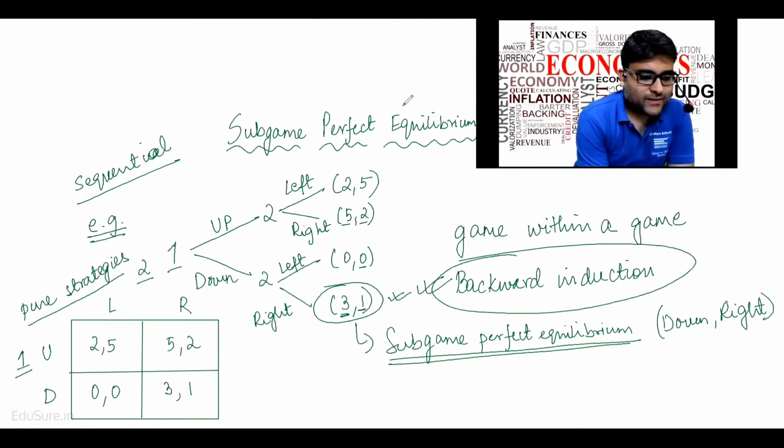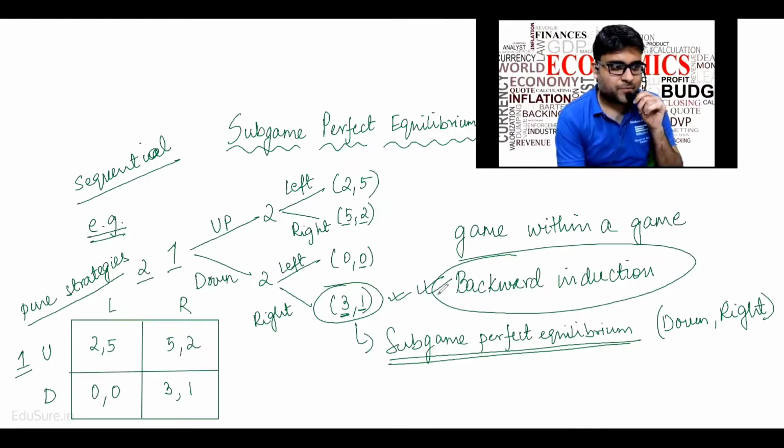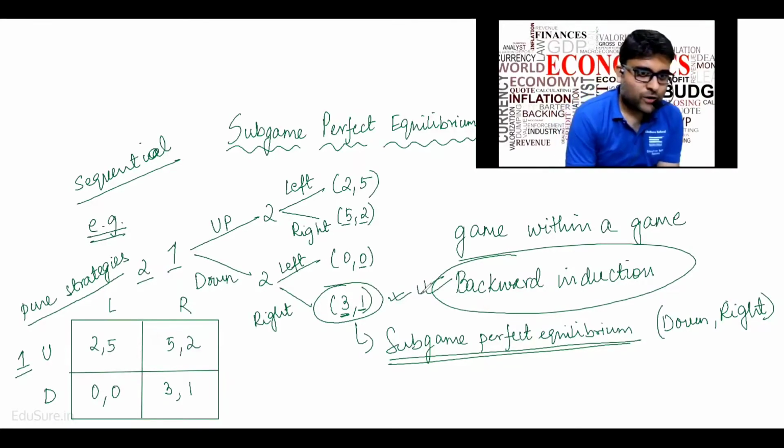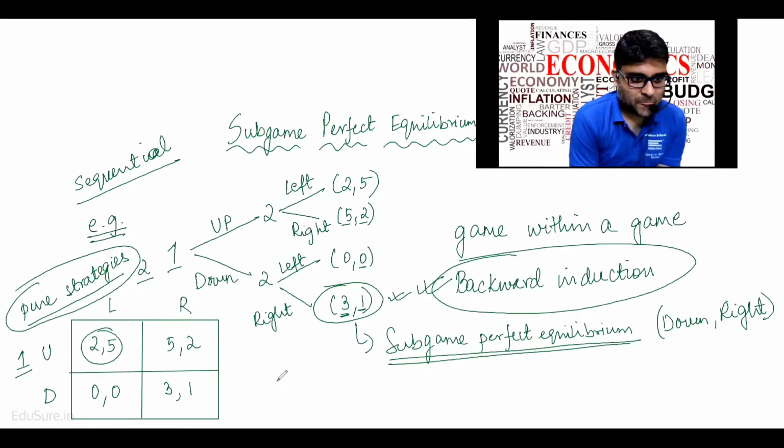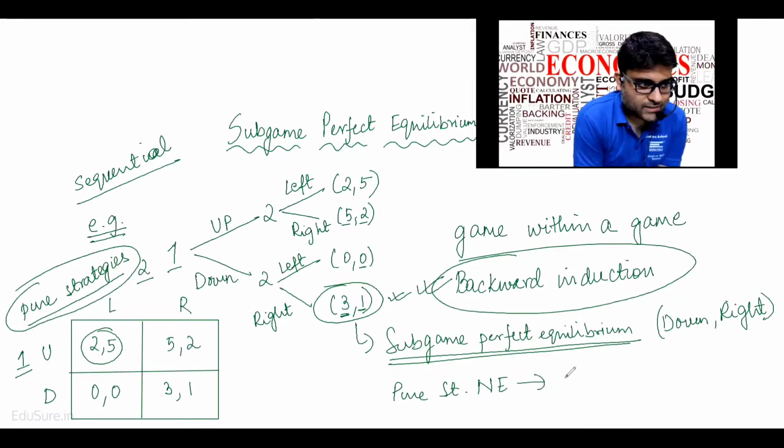I hope all of you are able to see that the Nash equilibrium in pure strategies is 2 comma 5. Subgame perfect equilibrium was down right. Pure strategy Nash equilibrium is up left.